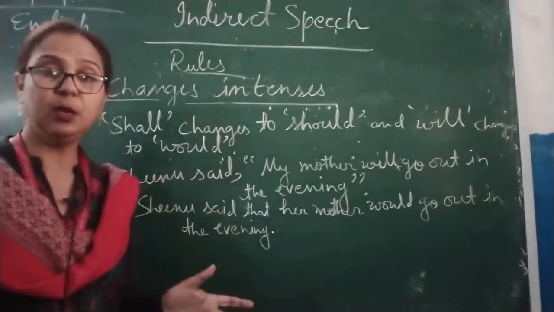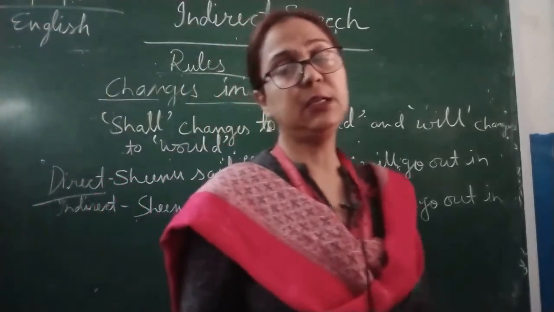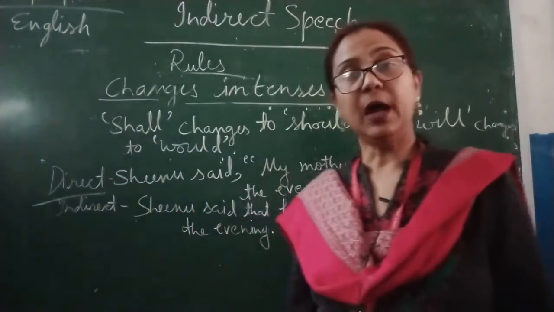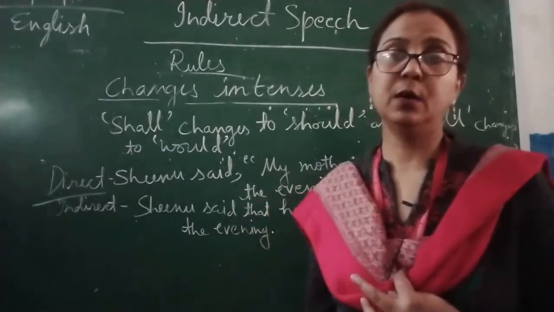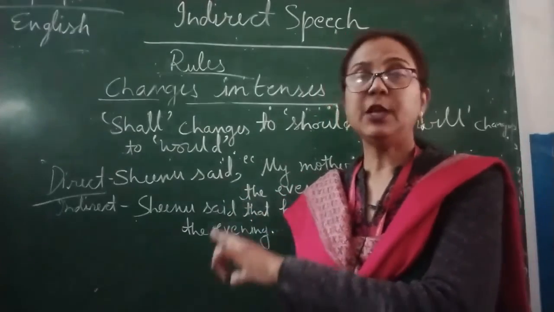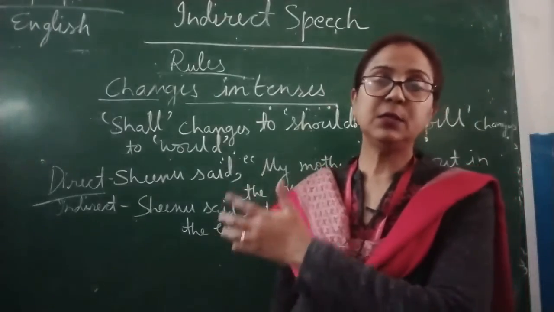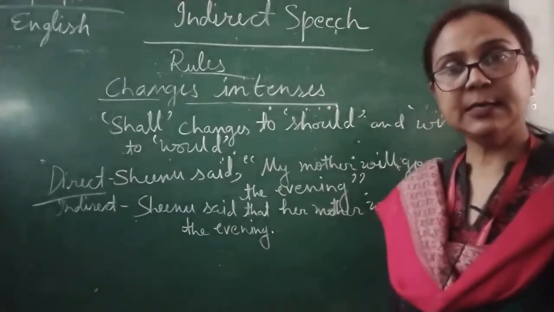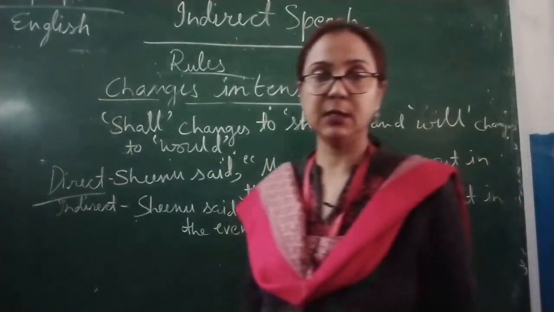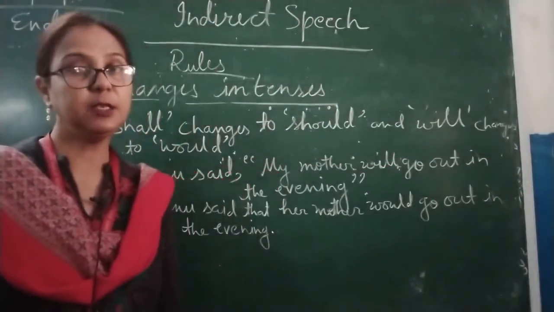Children, you have to learn these rules because these rules are very important, and you have to make few sentences in direct speech and indirect speech also. So you have to make two sentences. This is your homework, to make two sentences in direct and indirect speech according to the rules that we have discussed in the class. So this is your homework, children, and we will be continuing the same topic in the next video also.